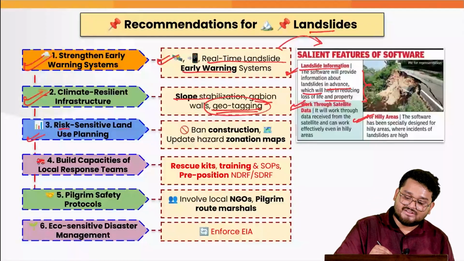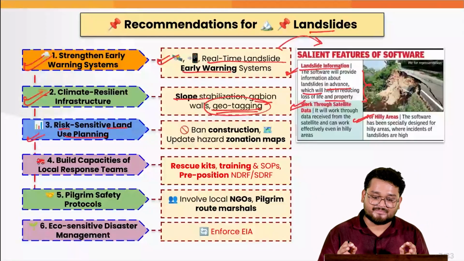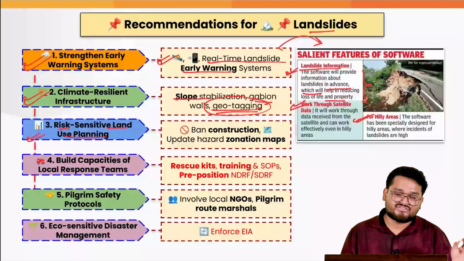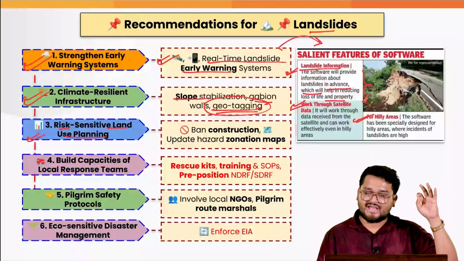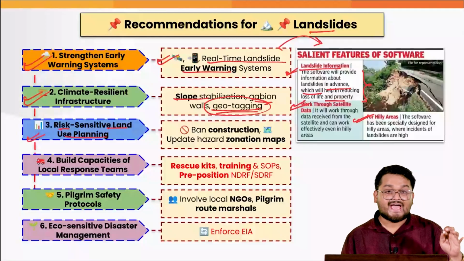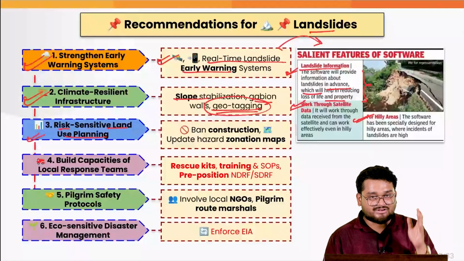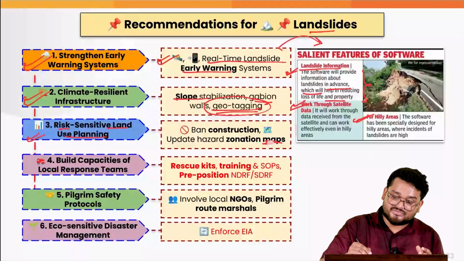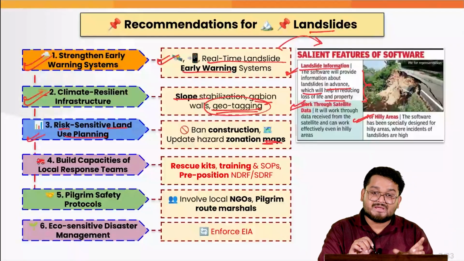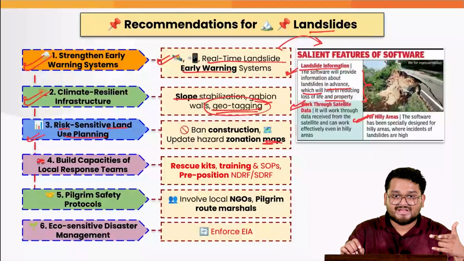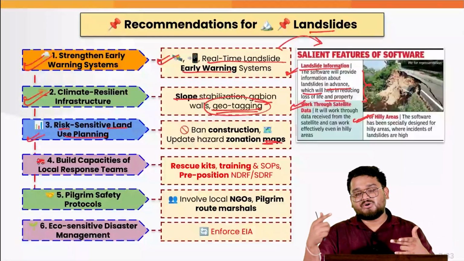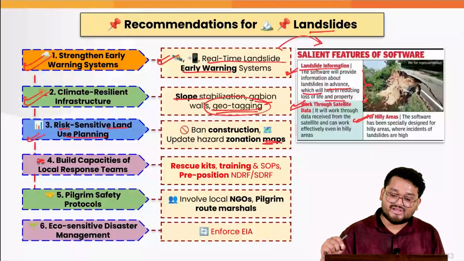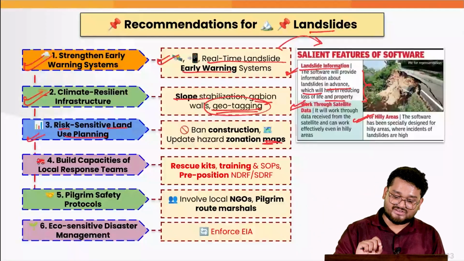Next, we need to have risk sensitive land use planning, such as banning construction in areas which are extremely ecologically sensitive and extremely prone, right? We should not be constructing roads or resorts in those areas. We need to update our maps according to the recent hazards, because climate change is an evolving thing. Here we see that due to more instances of global warming, we are seeing new instances of such events.